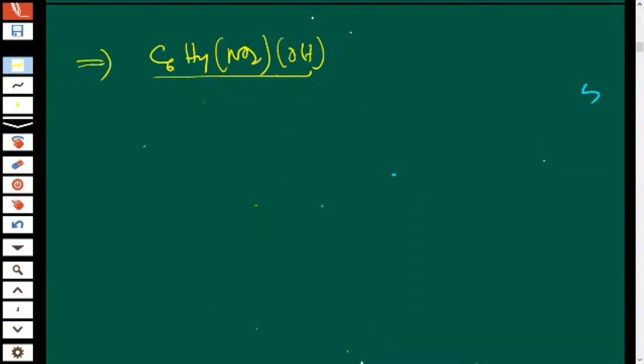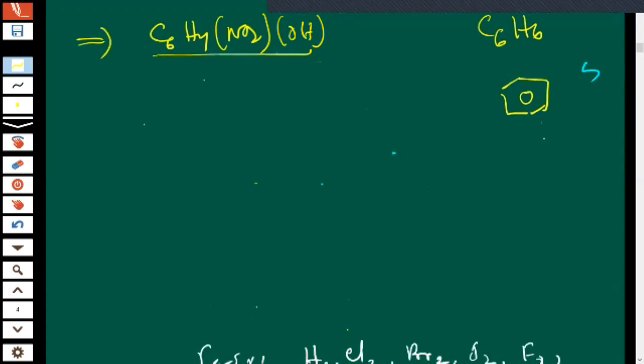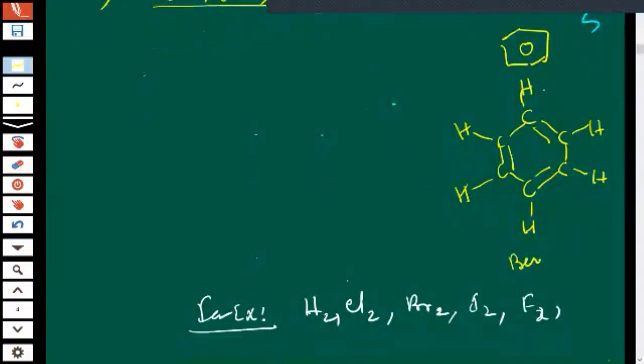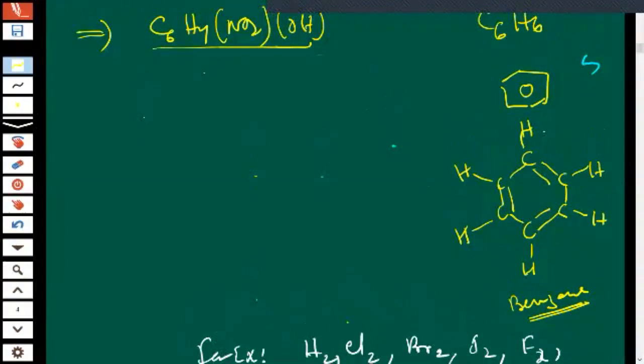See, children, whenever you find C6H6, it means it is a benzene ring. Do you know the benzene ring? No, sir. No idea? Okay. See, we can draw this structure like this. Double bond, single bond, double bond, single bond, double bond. I think you have seen it; I just wrote it in shortcut. That's why you did not understand. So see, this molecule is known as benzene, children. Did you understand? Yes, sir.